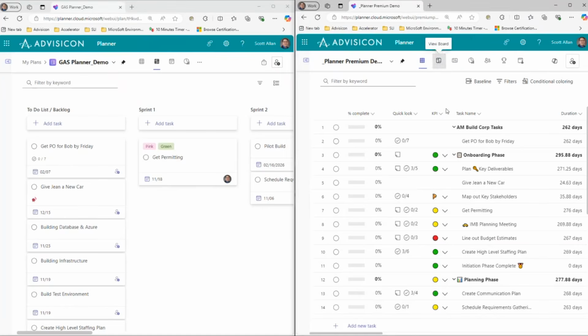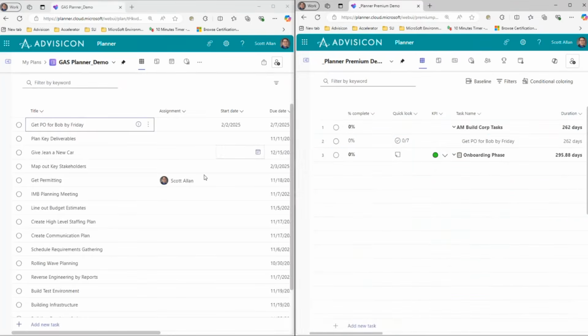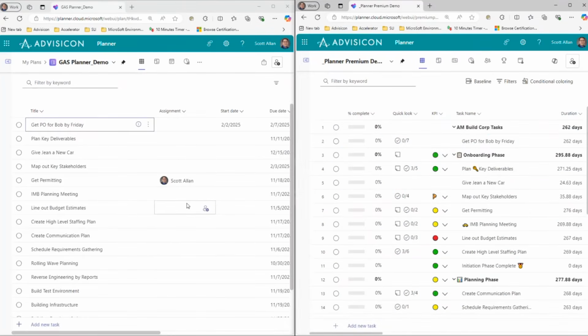So here on the board view for each, we have the to-do list, sprint 1 and sprint 2. Over here on Planner Premium, we also have the to-do list or the backlog, sprint 1 and sprint 2, with tasks in each one of those buckets. Switching to the grid view on each, you see that we have the same tasks, but they're in more of a line item or checklist of getting things done. Notice the difference between Planner and Planner Premium.